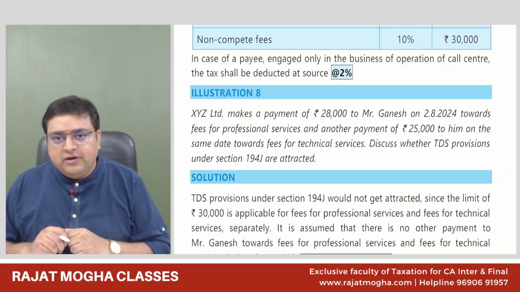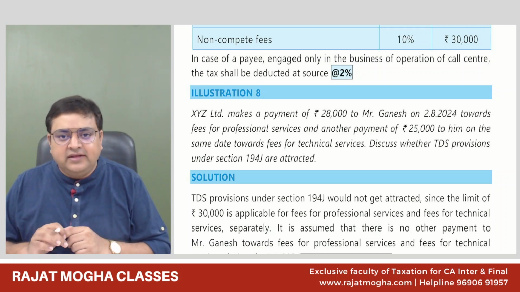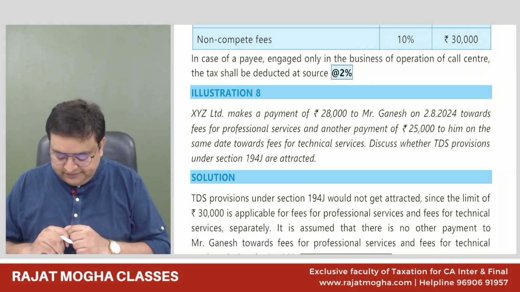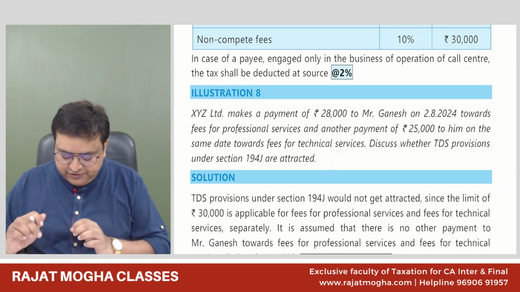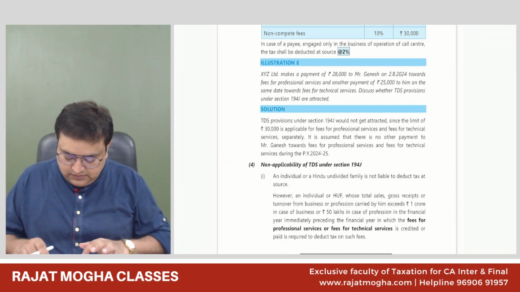I believe that you are okay with this question also. So I'm not making it right. I think that you will be able to write this. Guys, are you okay with 194J? Yes, sir. That's right.